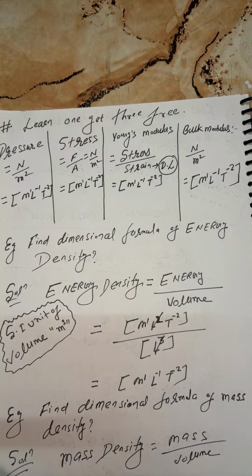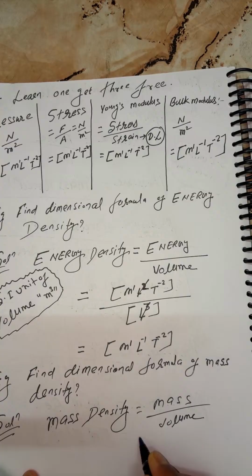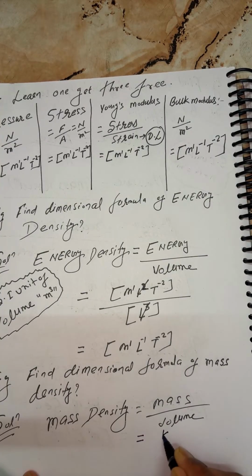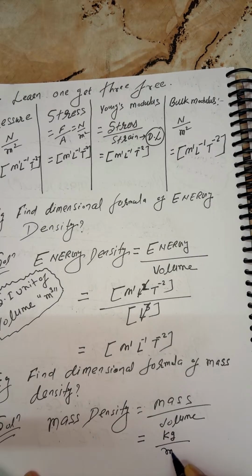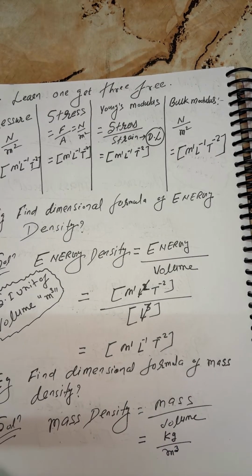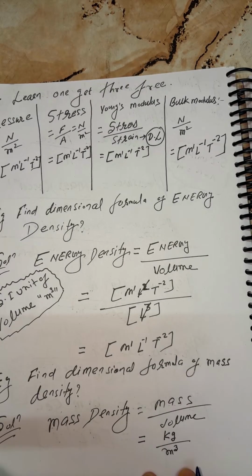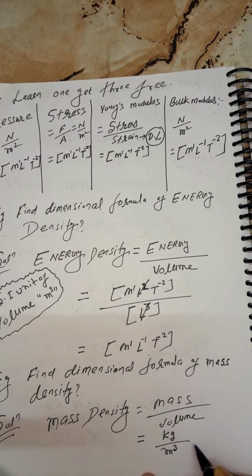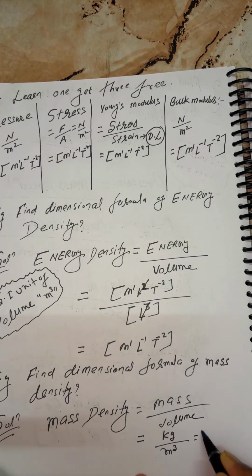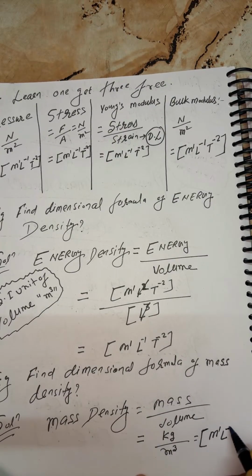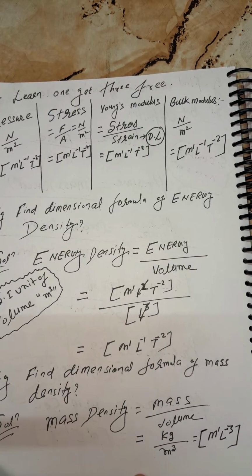So simply you can write, students, for mass here. What is the SI unit of mass? It's kilogram per meter cube. Because it's a unit here, but we wanted to find the dimensional formula. So beta, just write further here. Keep it in a square bracket, my dear: M^1 L^-3.